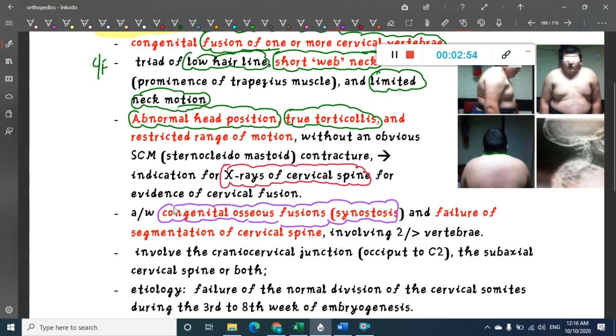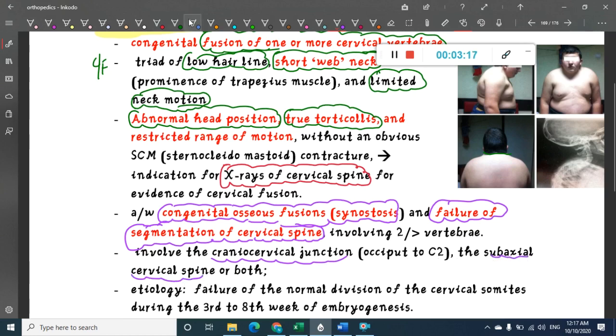Sometimes it is also associated with failure of segmentation of one or two cervical vertebrae. The cervical spines might become fused with one another. There might be failure in segmentation of these cervical spines. Sometimes it will involve the craniocervical junction and the subaxial cervical spine also.